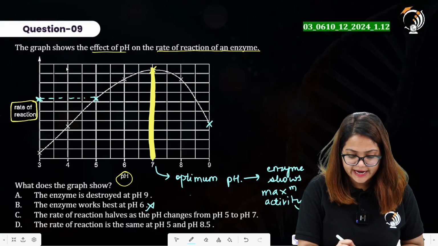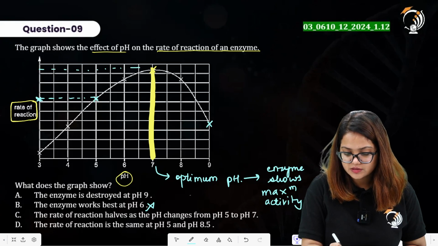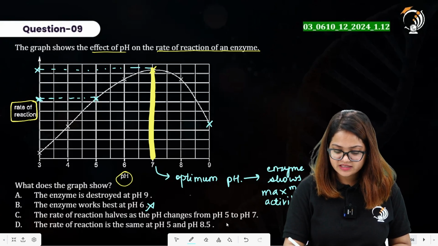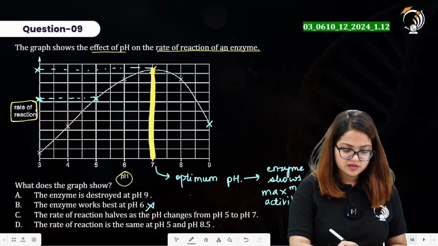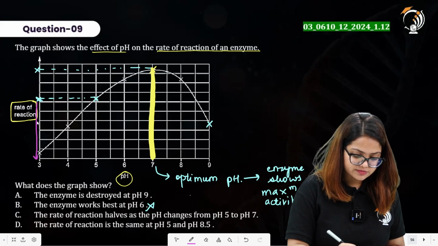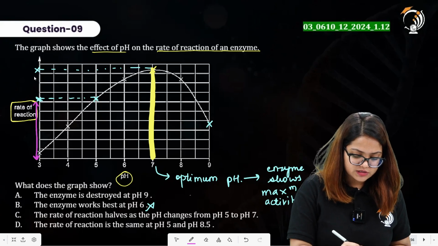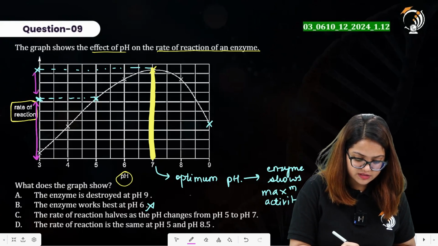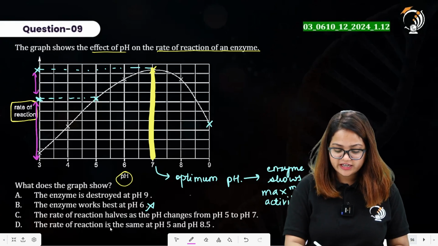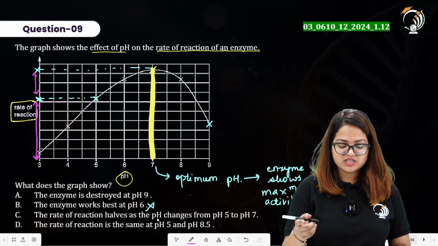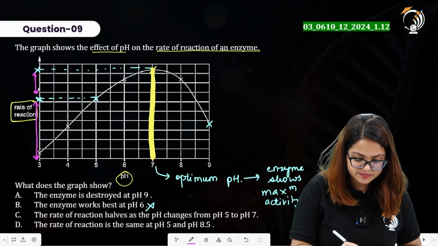At pH 7, it shows a value of this. And you can simply say that this particular region is not half of this region, since the statement was saying the rate of reaction halves as the pH changes from pH 5 to 7. So it is not getting halved.